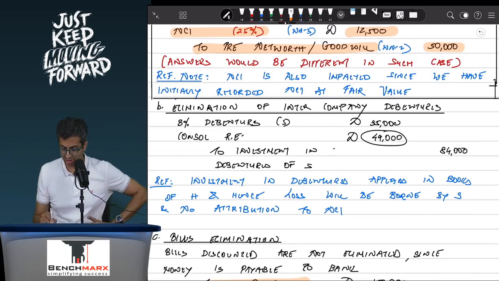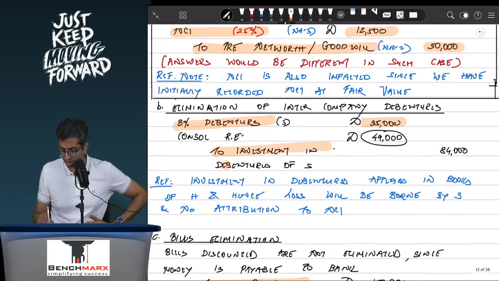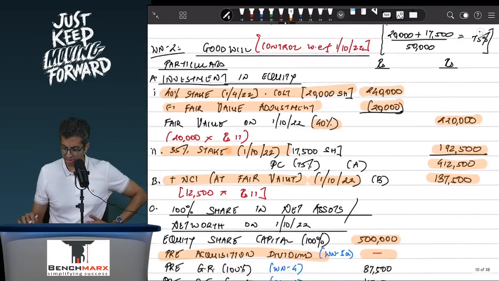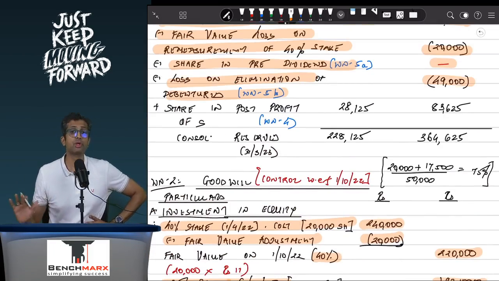This is just for your understanding. So this is 8% debentures account debit 35, to investment in debentures 84, and hence consolidated earnings affected by 49. So this effect will go into loss of elimination of debentures, working note 4B. This is 49,000 adjusted. No effect for this will go in the goodwill.